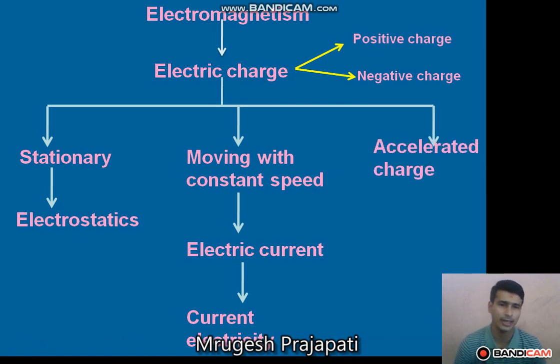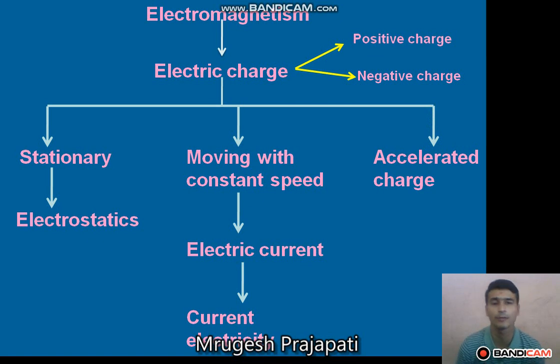But when the charge is moving with varying speed, that is called an accelerated charge. If the speed is continuously changing, the motion is called accelerated motion. So when the charge is in accelerated motion, it produces electromagnetic waves. Electromagnetic waves were first produced in the laboratory by the scientist Hertz, right.